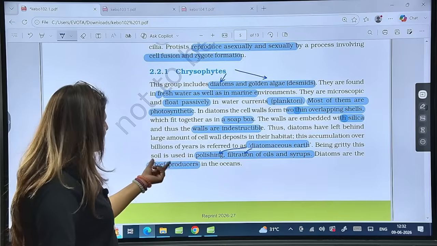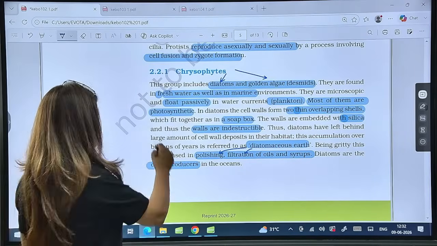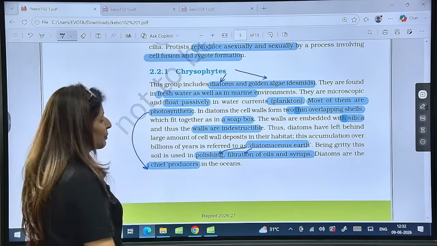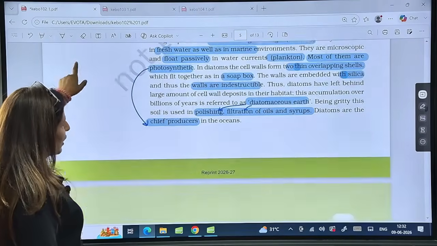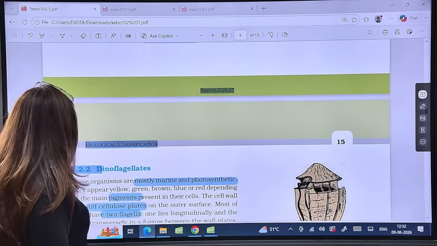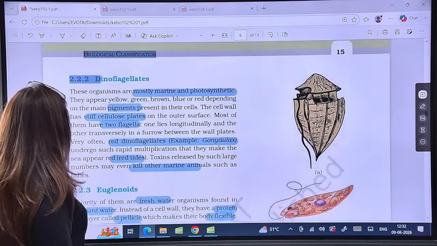Is it clear? Because they are photosynthetic, they are the chief producers in the ocean. Are we clear till here? Yes. Now moving on to the next type, which is dinoflagellates.